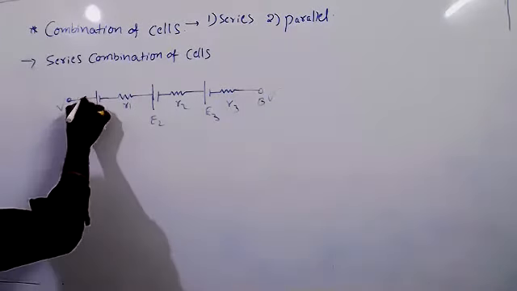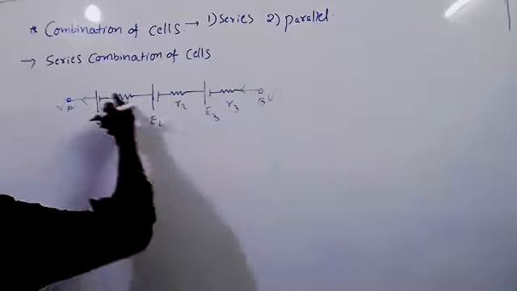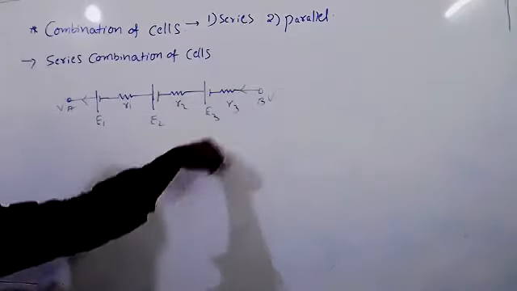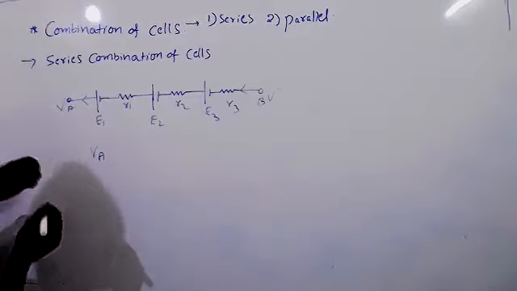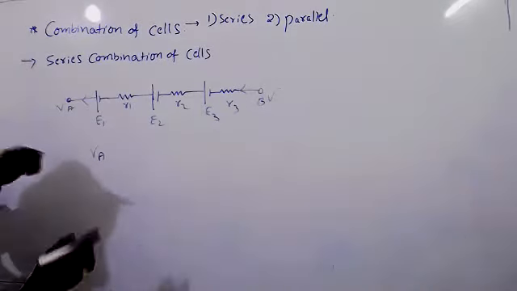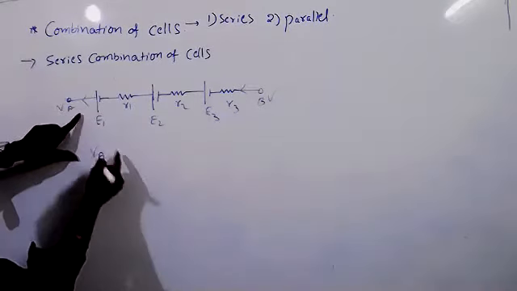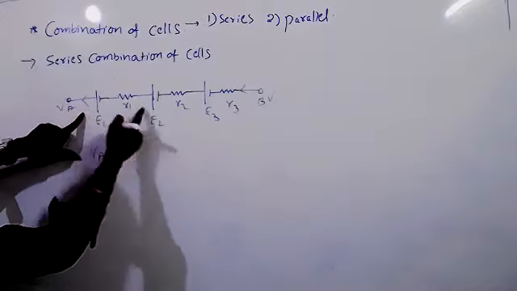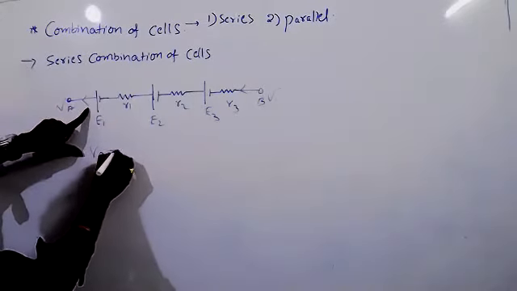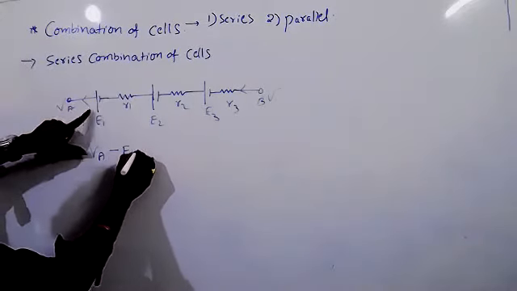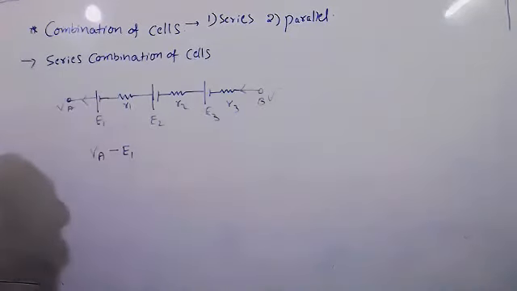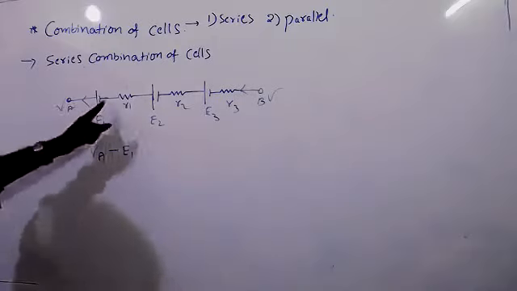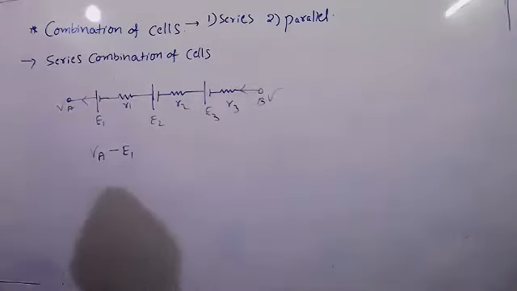So current will come in this direction now. Like this, current will flow. When current is flowing, so VA. It's the same case. If you apply Kirchhoff laws, it will become minus E1. Just cells I reverse. Previous, like given positive terminal to negative terminal. Here negative to positive, so I gave like that.